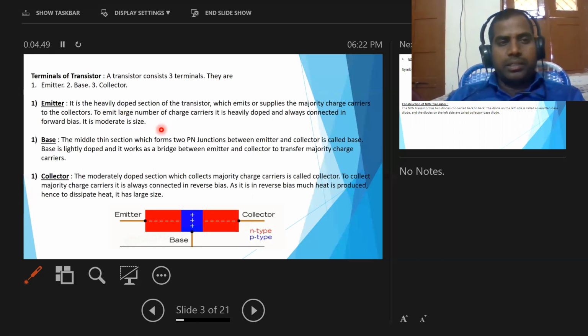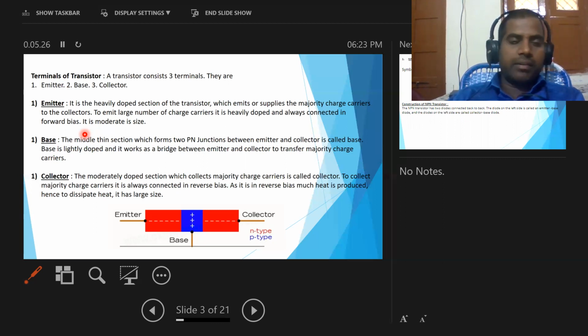To emit a large number of charge carriers, it is heavily doped and always connected in forward bias, and it is moderate in size.